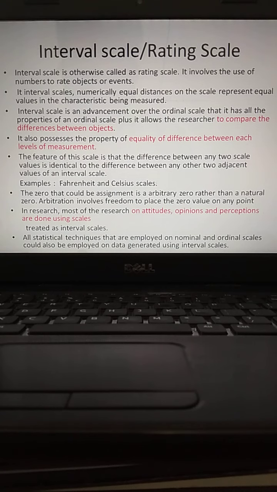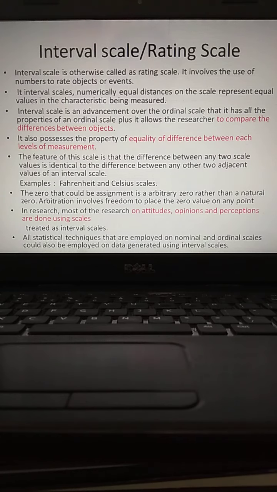You can recognize that the nominal scale will be there, and you can put in order from min to max, that is, ordinal data also will be there. And besides that, you can maintain equal gaps between two side-by-side divisions. That's why this is an improvement over the ordinal level, as well as the first kind of scaling method, the nominal one. So interval scale is otherwise called a rating scale.